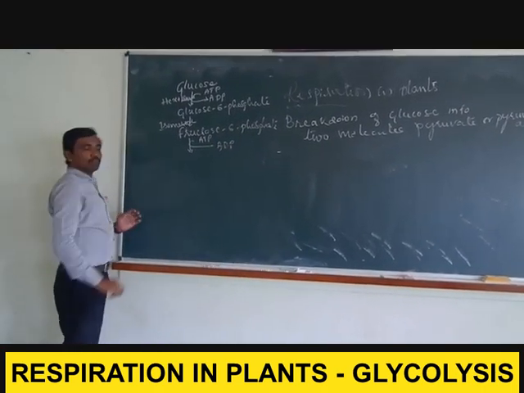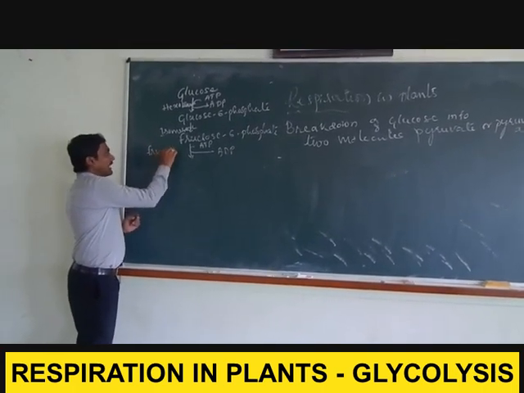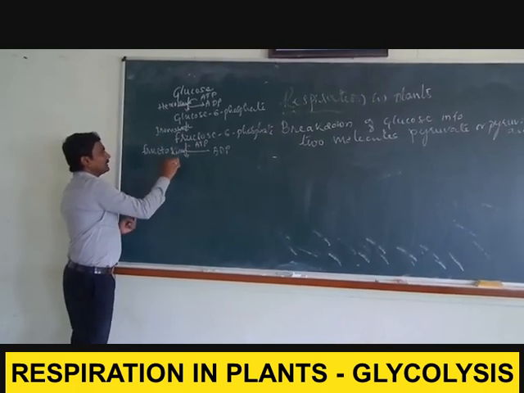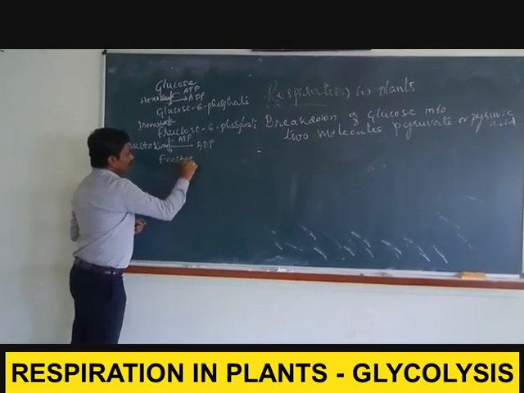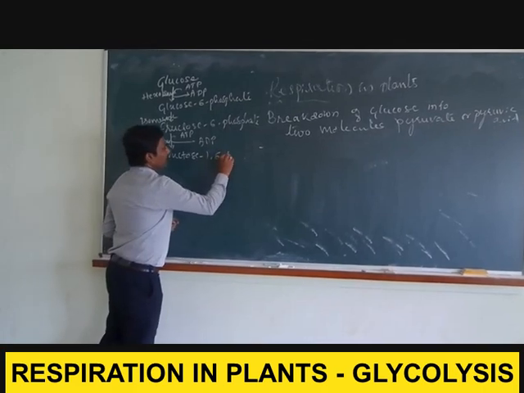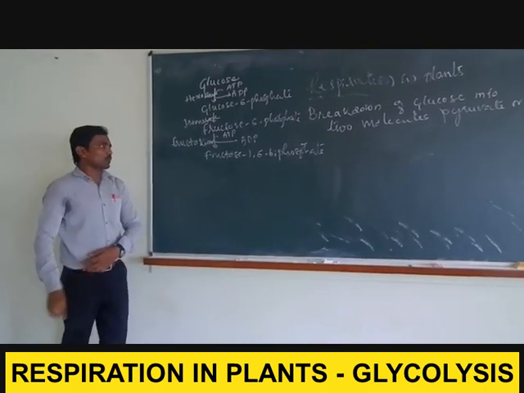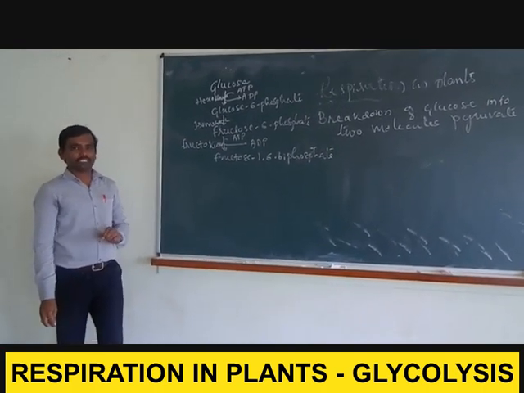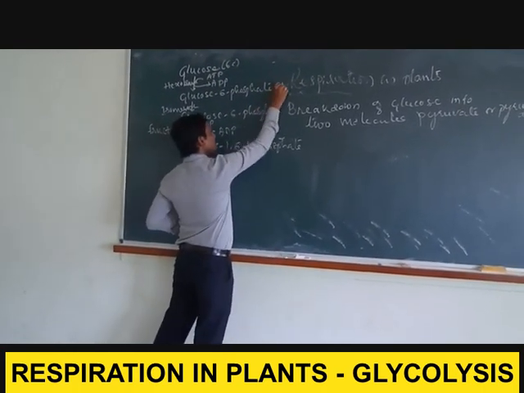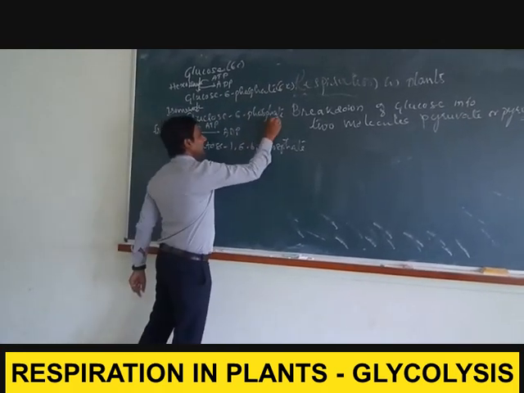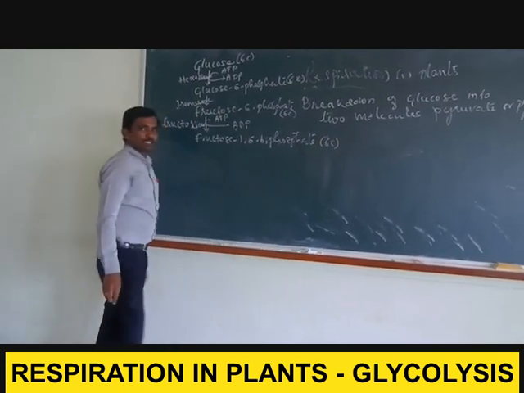This conversion is also mediated by an enzyme called phosphofructokinase, which is responsible for the conversion of fructose 6-phosphate into fructose 1,6-bisphosphate. As you know well, glucose is a 6-carbon compound, glucose 6-phosphate is a 6-carbon compound, fructose 6-phosphate is a 6-carbon compound, and fructose 1,6-bisphosphate is also a 6-carbon compound.